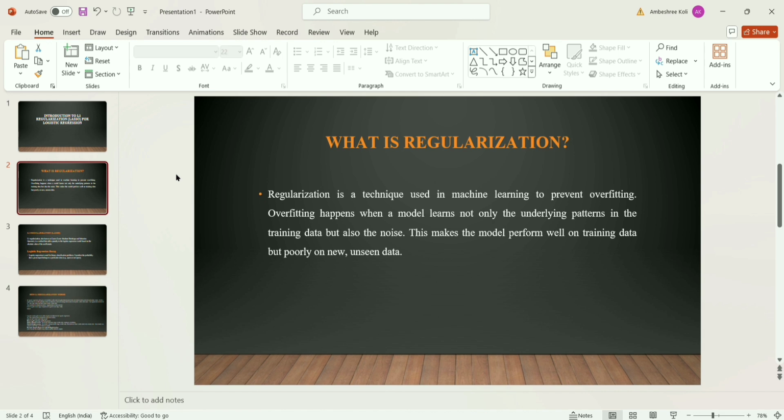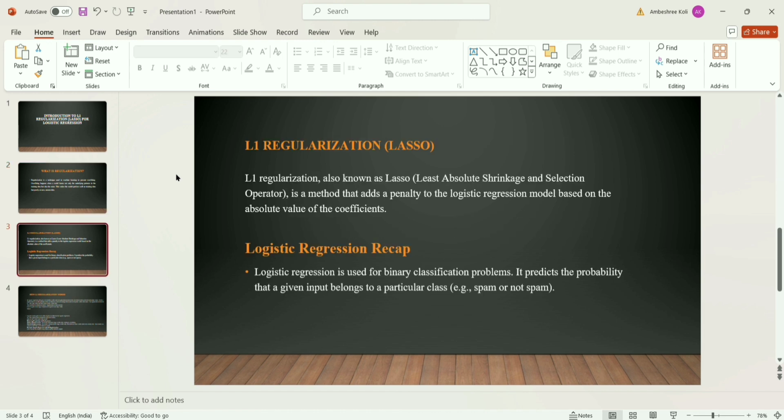L1 regularization is also called Lasso. Lasso means Least Absolute Shrinkage and Selection Operator. It is a way to make a logistic regression model simpler and prevent overfitting. It does this by adding a penalty to the model for having large coefficients.